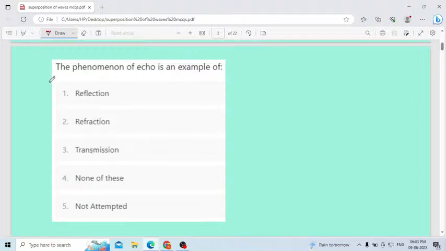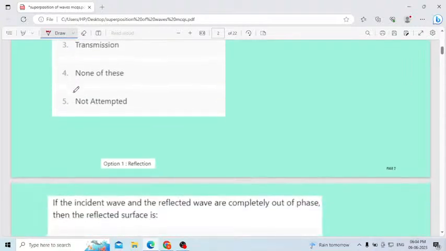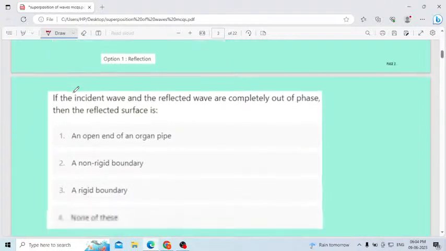You know already the phenomenon of echo. Echo occurs because of the phenomenon of reflection. Very easy question. Why will the echo happen? Reflection of sound will cause echo. The phenomenon of echo is an example of reflection. Therefore, the correct option is reflection.